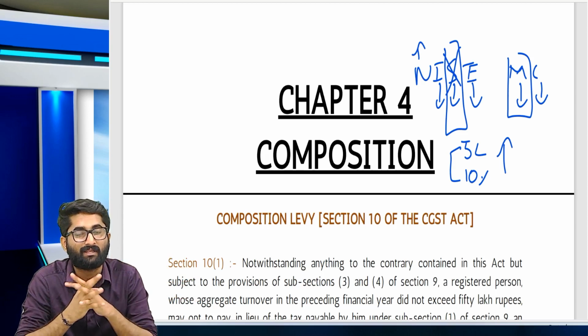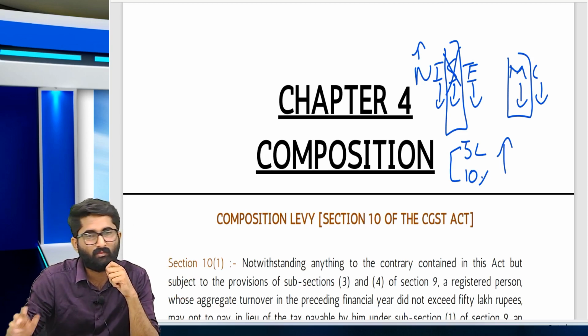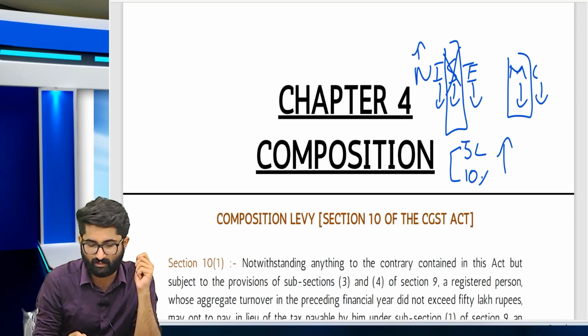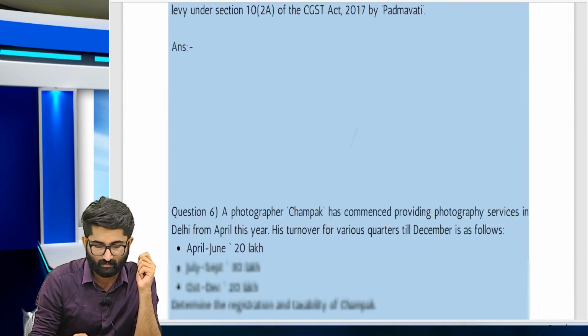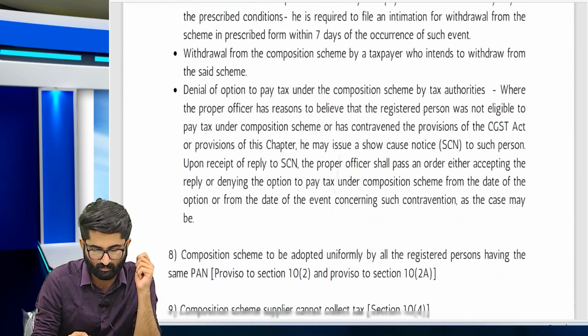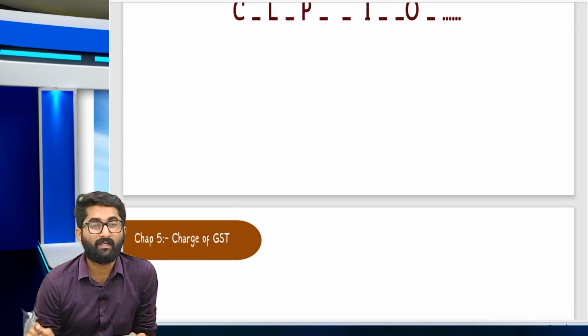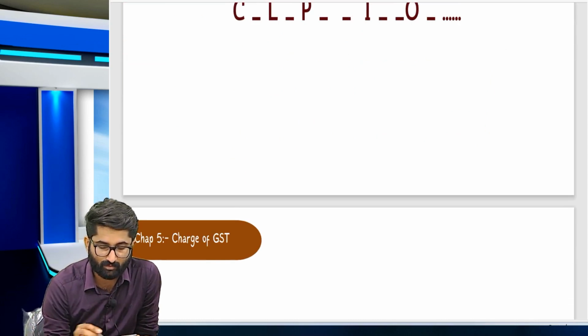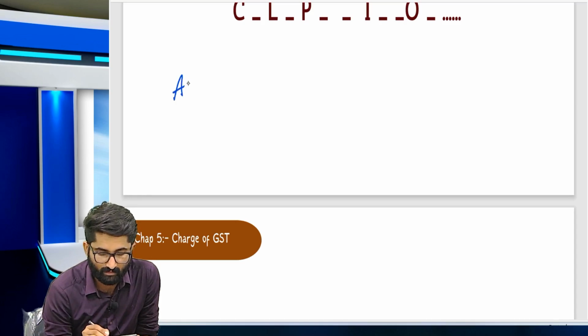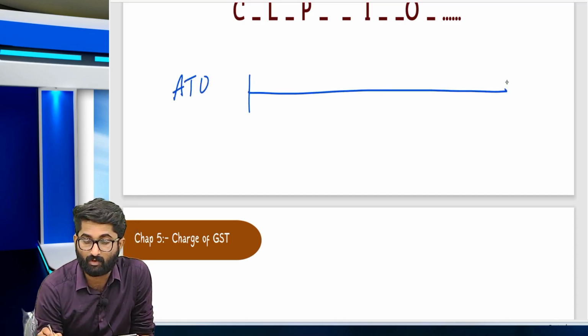These two will not be considered as supply of service for the purpose of composition. And one important point that I wanted to discuss is that almost all other points we have covered in the video for revision purpose. Here, what turnover will be included in the aggregate turnover for the purpose of eligibility of composition.